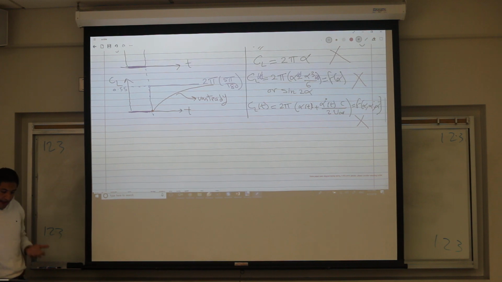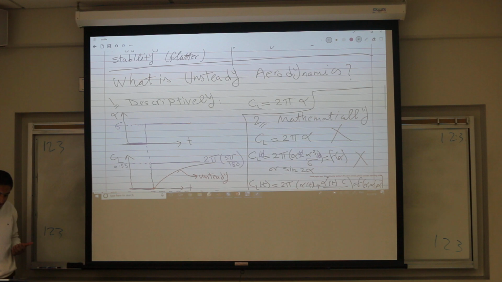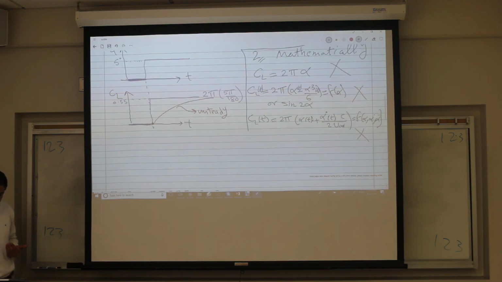So then, how can you ever represent an unsteady flow mathematically? Remember, we're talking about what is unsteady aerodynamics, you already described it, and now we're talking about how I can represent it mathematically, okay? Any idea? Any suggestion? Some integration or something? Some integration, that's very good. Can you flip it and give it to me the other way around? It's exactly integration, that's right.